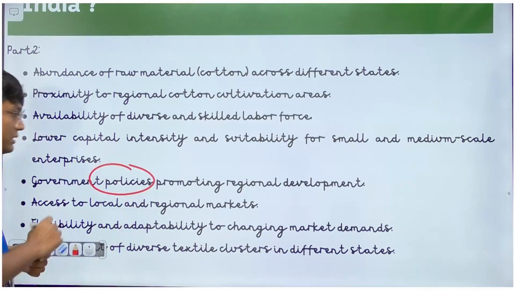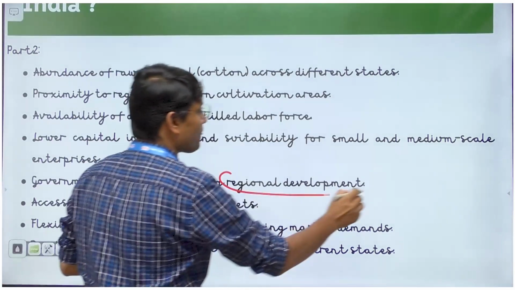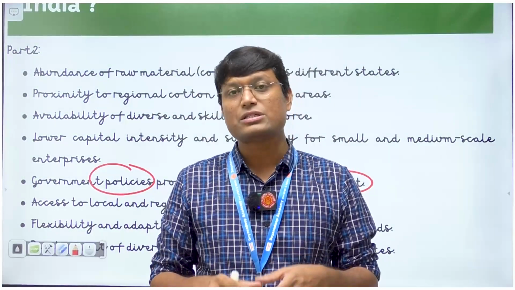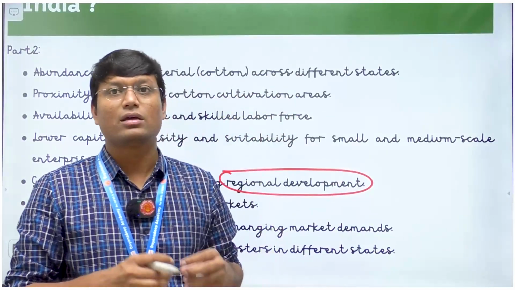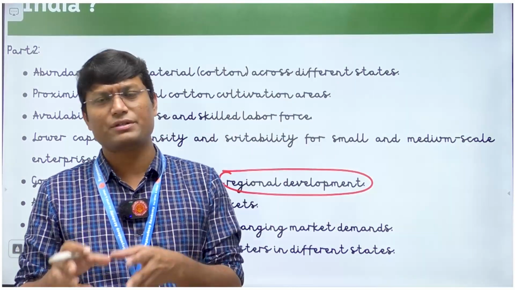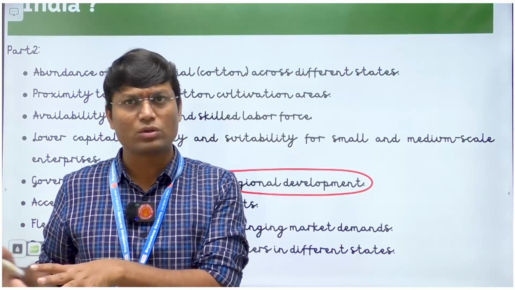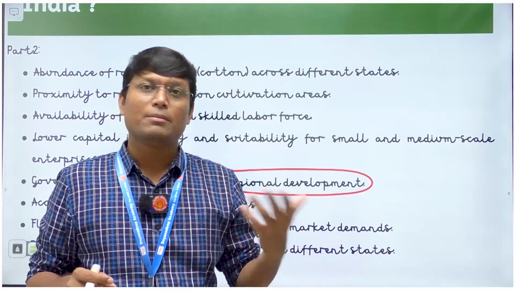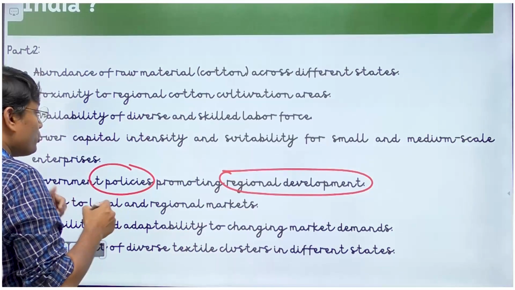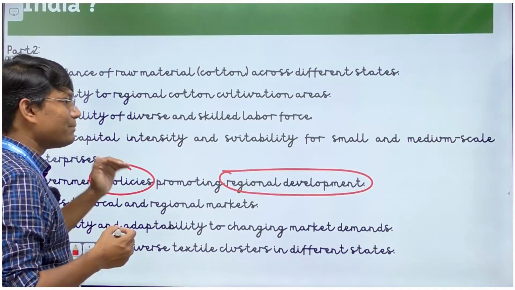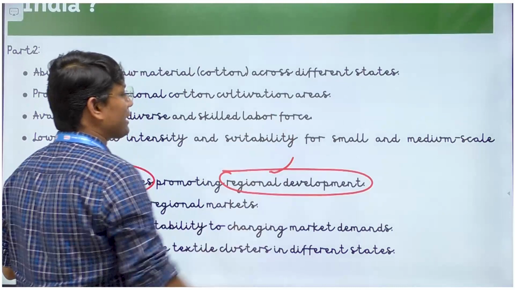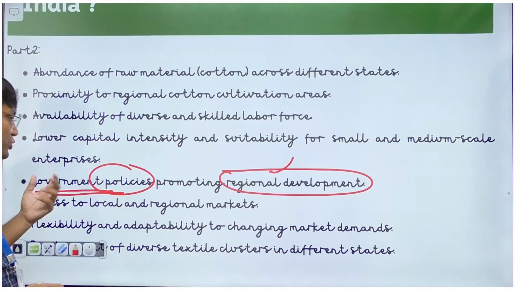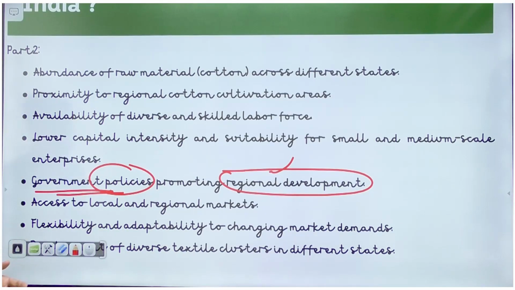Then there are some government policies also for regional development. As a result of these policies, many backward areas in India have witnessed the growth of the cotton textile industry. So you can give some examples of cotton textile industry located in and around Raipur or Chhattisgarh, but these are very minute examples. Maybe a lot of people know about it, maybe not, right? So in this particular part, you need to be careful. You are supposed to write examples which are fairly known. Okay. So for backward areas, you put some examples here, and in that you will highlight that government policies have been instrumental here.